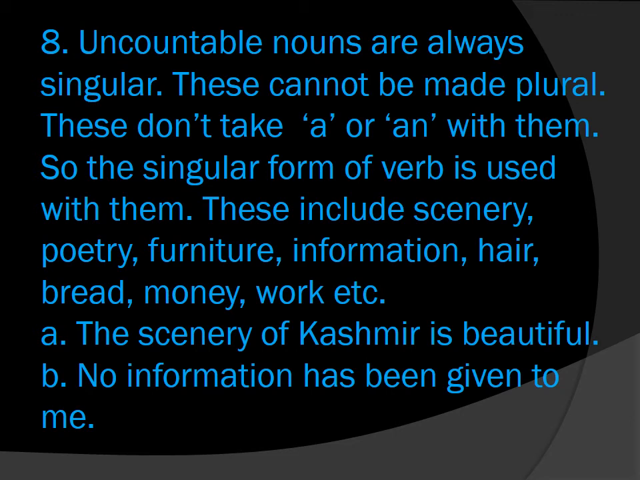Some words are given here, like scenery, poetry, furniture, information, hair, bread, money, work. These are uncountable nouns, and we will use them as a singular subject with a singular verb. Like, the scenery of Kashmir is beautiful. Scenery is an uncountable noun, and the verb used here is "is," a singular verb. No information: information is an uncountable noun, and the verb used here is "has," which is also a singular verb.